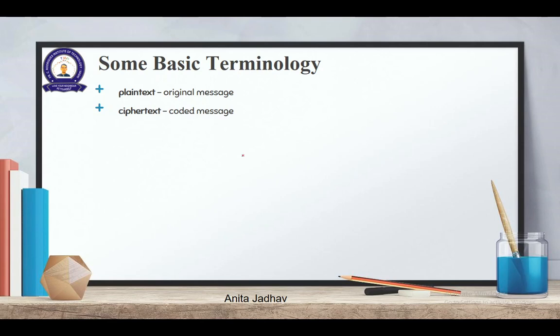So in general, we should always remember that plain text we will always write in small letters. That indicates the plain text, whereas ciphertext will always be written in capital letters. So this also you should remember. Cipher, a very important term. Cipher indicates the algorithm for transforming plain text to a ciphertext. So when I have a plain text, what is the way in which I'm going to convert from plain language to a coded language?